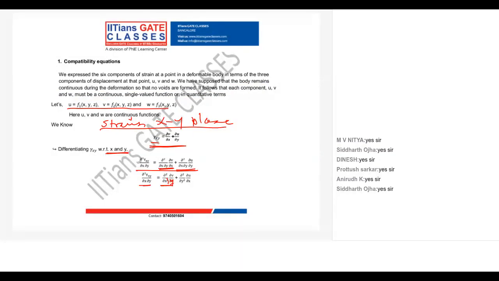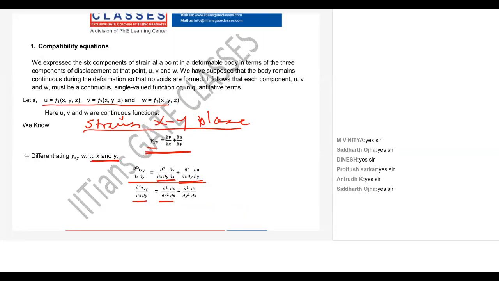Actually it is dou v by dou y, guys. It is dou square by dou x square of dou v by dou y, and then dou square by dou y square of dou u by dou x. Is this equation clear?